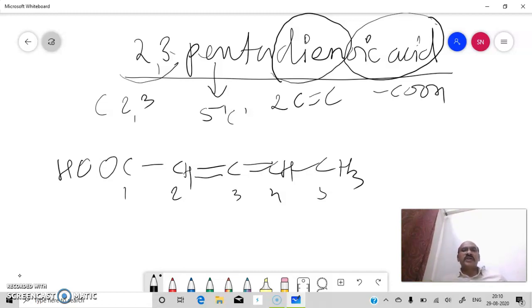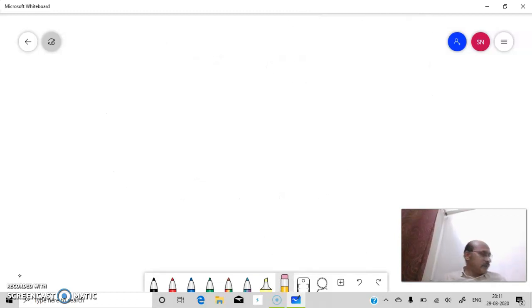So from name to structure, it is again very simple. We have to start by first drawing the carbon frame, the carbon skeleton, then number that carbon skeleton, then see what information is reflected in the IUPAC name, and accordingly write groups on particular carbons, either functional groups or substituents. Okay, let us see another example.